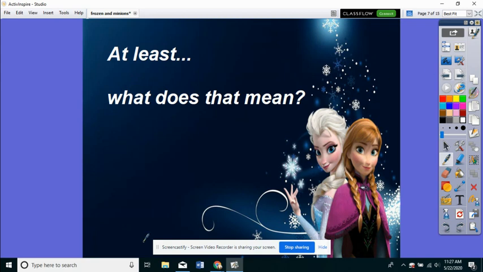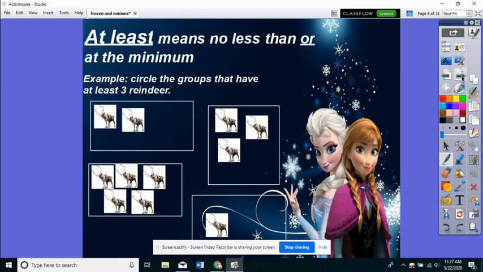Here's another question. At least. What does that mean? At least means no less or at the minimum. For example, circle the groups that have at least 3 reindeer. So what that means is it needs to have 3 or more, because it can have no less than 3. It has to be 3 or higher. So at least 3 is 3 or higher.